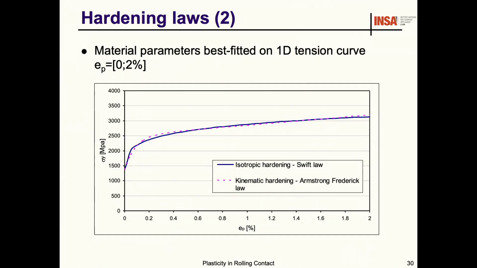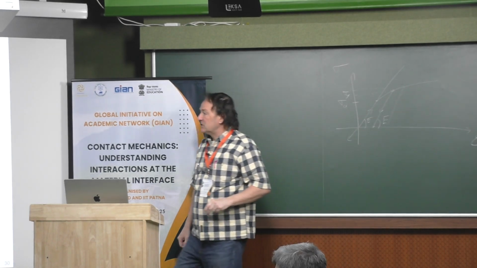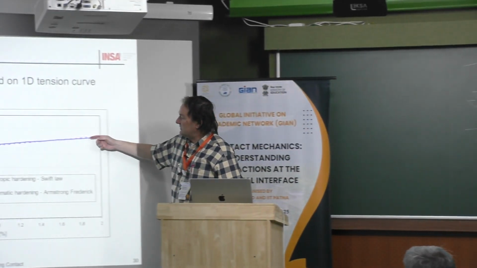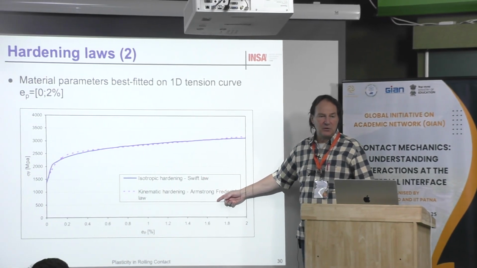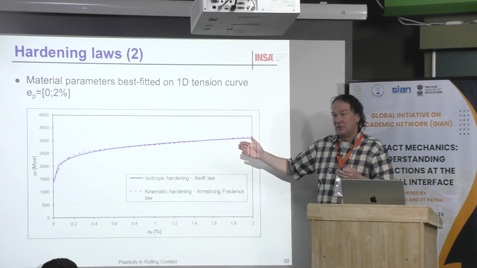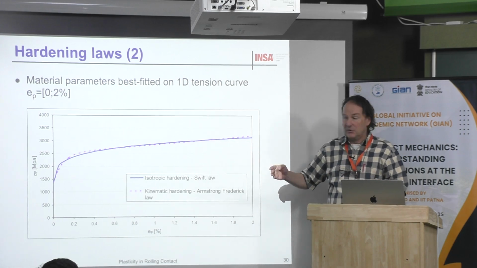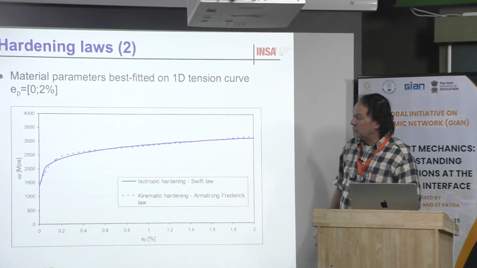This is just a plot to show you this type of strain-stress curve. What you can observe is that there is not a big difference between isotropic and kinematic, because you have a given shape, you need to fit your parameters to the experimental curve that you have, and this is just a comparison between these two laws.